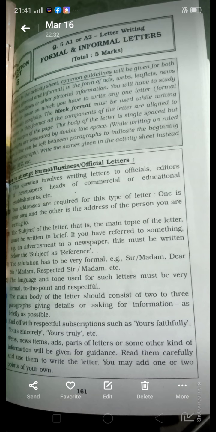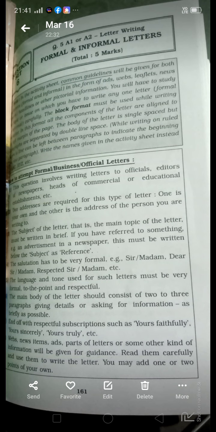End with a respectful subscription, meaning the ending or conclusion: yours faithfully, yours sincerely, yours truly, etc.